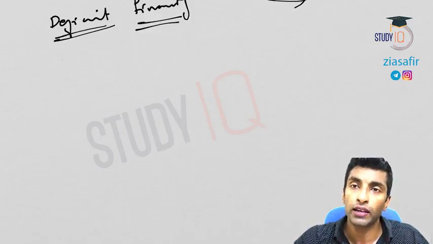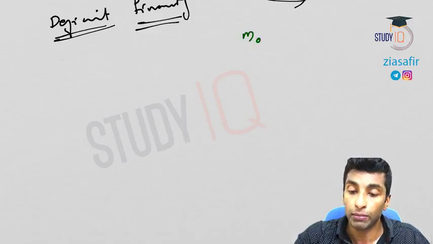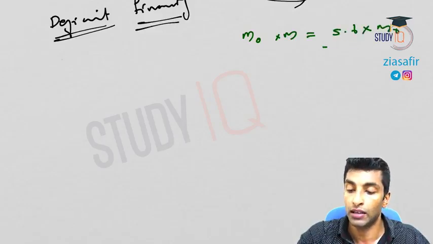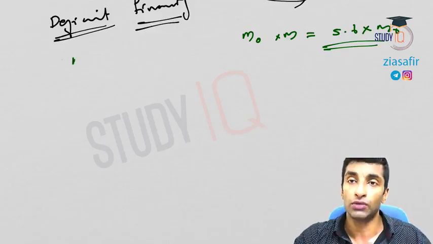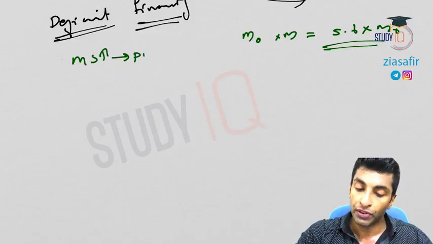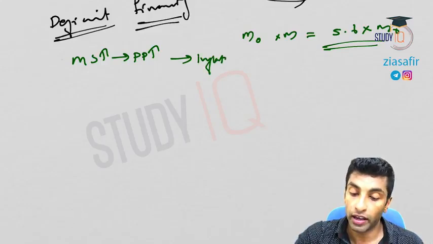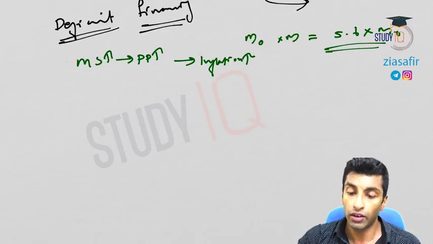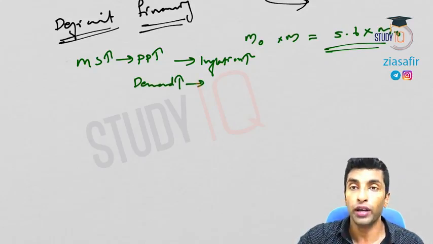Because if you keep on printing currency, money supply keeps on increasing, because currency is part of M0, and when it is printed and comes out to the market, it is multiplied by the money multiplier, and 5.6 times M0 is actually coming into the market. So money supply is increasing, what will happen? Purchasing power will increase. Purchasing power increase means, simple, inflation will go up, the price will go up because the demand will be more, right? When purchasing power increases, meaning demand increases, that leads to inflation.